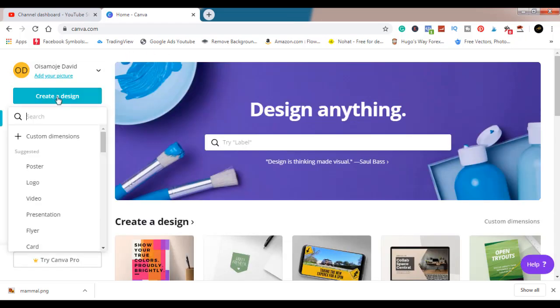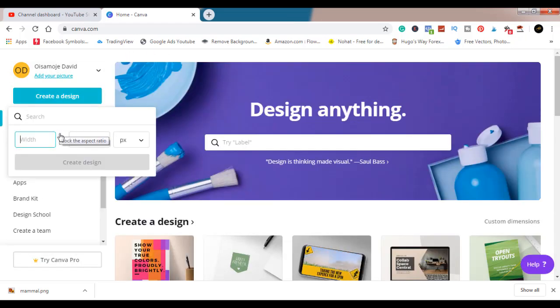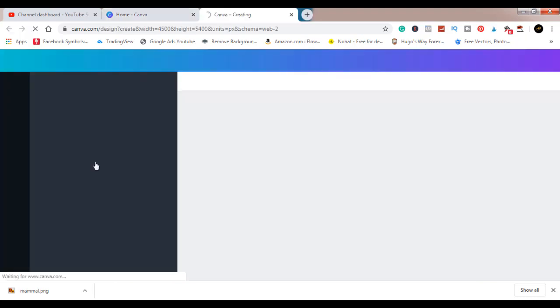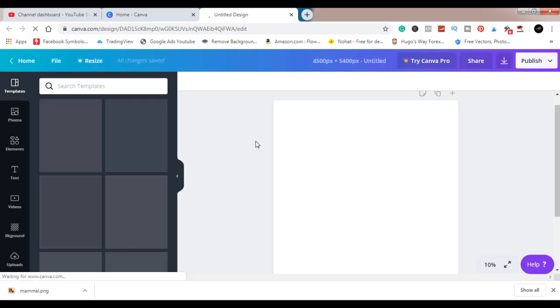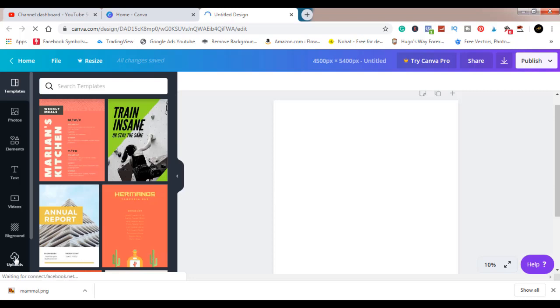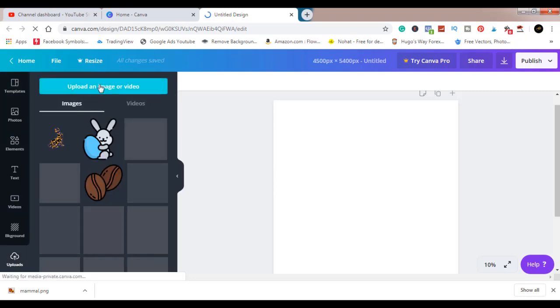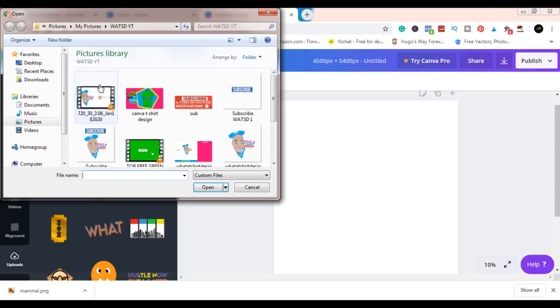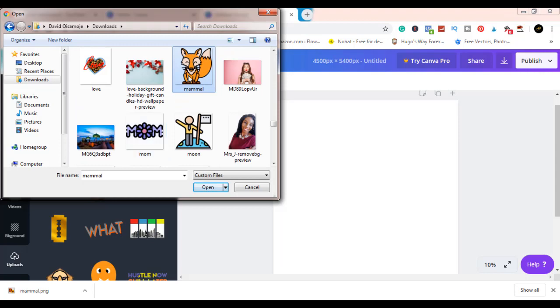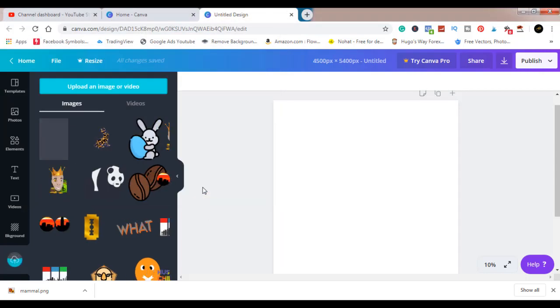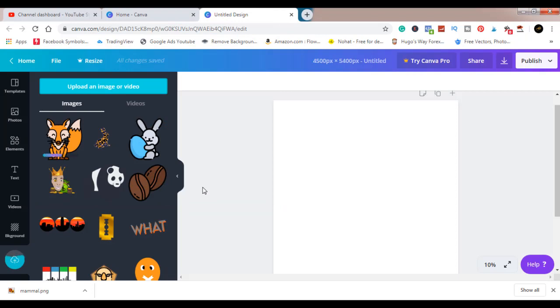Now we'll click on create a design, custom dimension. The size is 4500 by 5400. This is the standard, the super standard which you follow, so you click on create. As you can see, it has opened on a new tab. Now we'll go to upload and find the fox which we just downloaded. Upload images and videos, downloads, find the fox. This is it. So just bring it into our design.